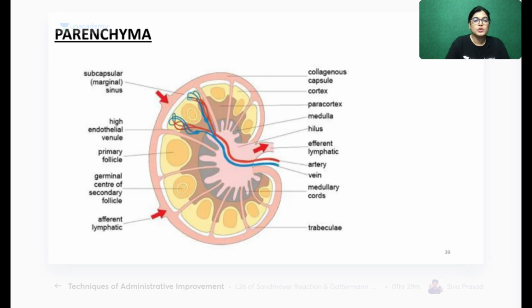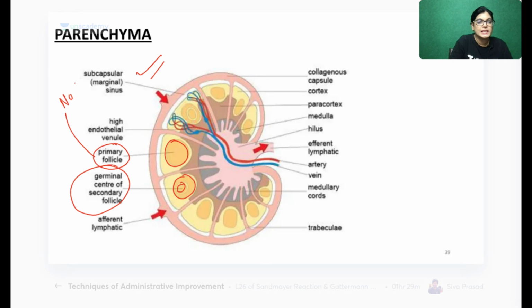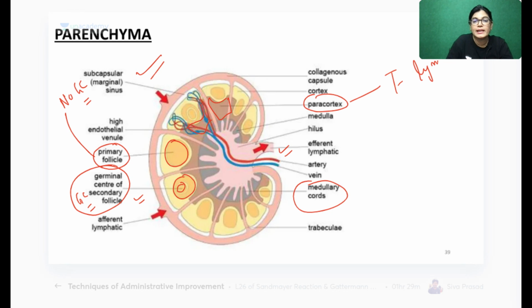Now moving on. See here, this is a schematic diagram. Outermost is the subcapsular area, the capsule, and the germinal centers. This is just to make you understand; this is not a histological slide. This is a primary follicle. Why primary follicle, my dear friend? Because there is no GC, no germinal center. This is a secondary follicle. Why secondary? It has a GC. This is the hilum area. This is the medullary cord area. The area adjacent to the cortical area is the paracortical area, which consists of only T lymphocytes.